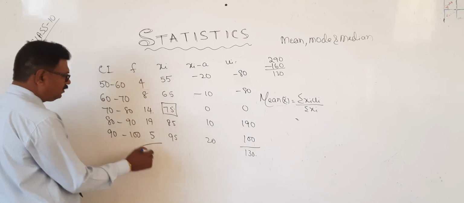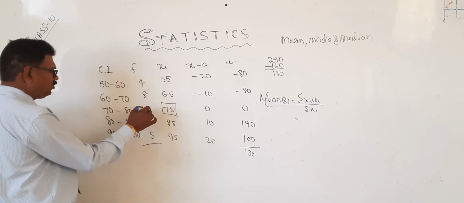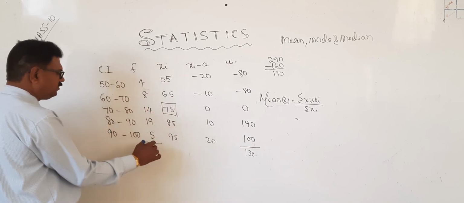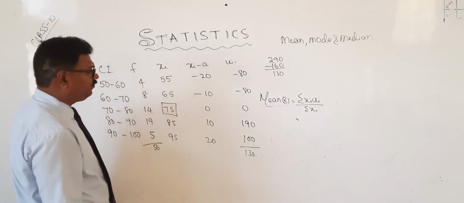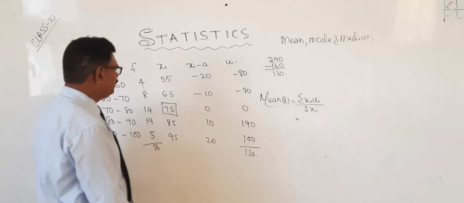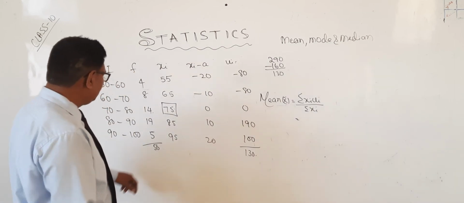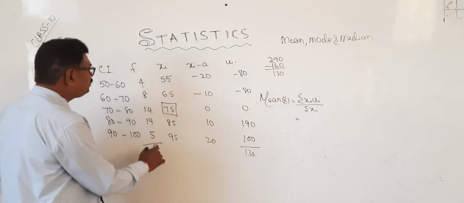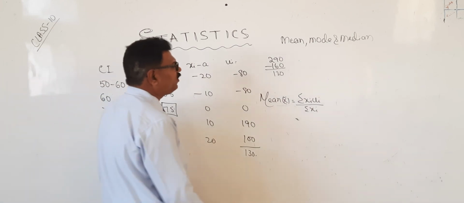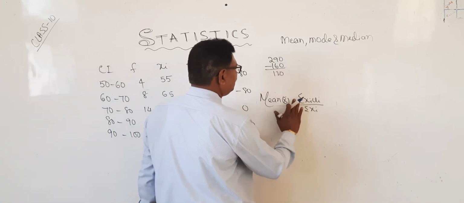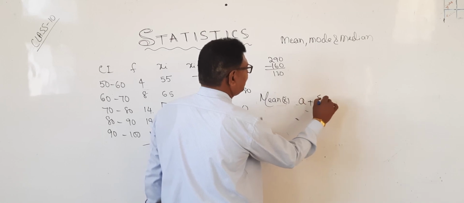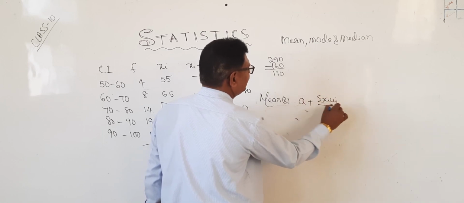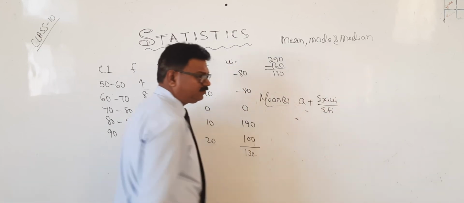You should do now here. 4 plus 8, 12, 26, 31, 50. So here 50. Here we are using the assumed mean method. Therefore, here we have to do a plus sigma fi ui divided by sigma fi.